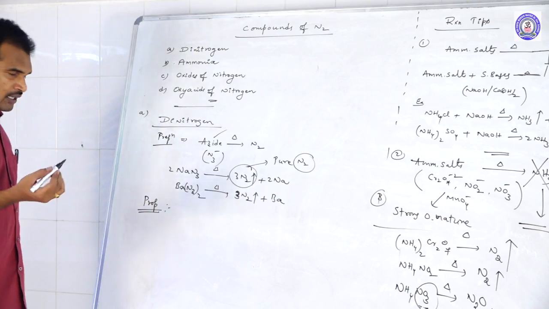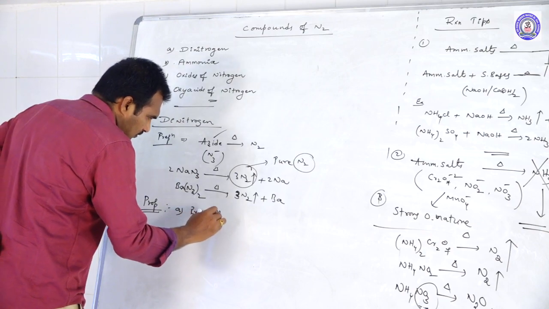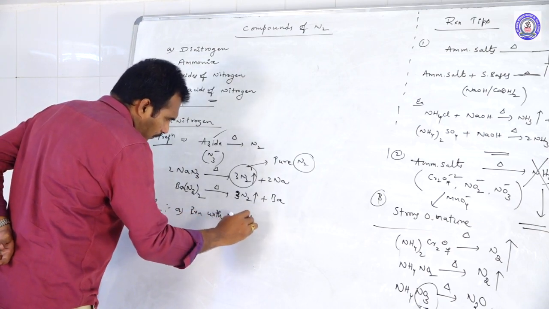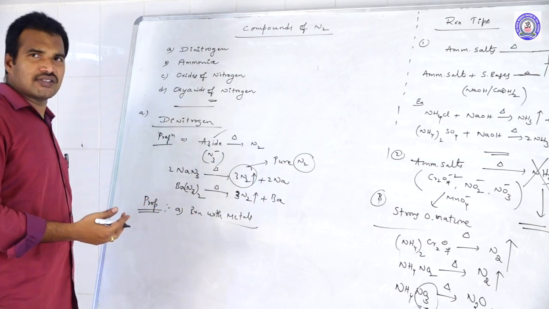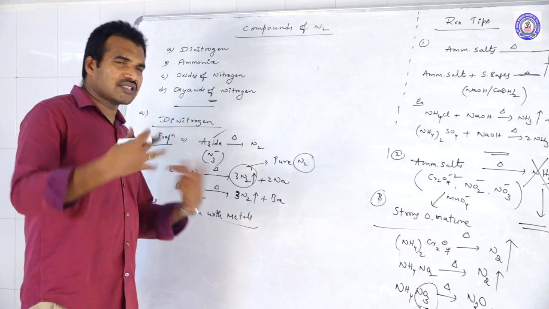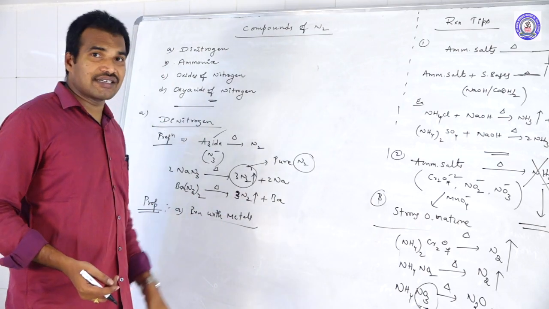Properties of nitrogen. The first one is reaction with metals. Whenever metals react with nitrogen, they form their corresponding metal nitrides. What is the nature of these nitrides?